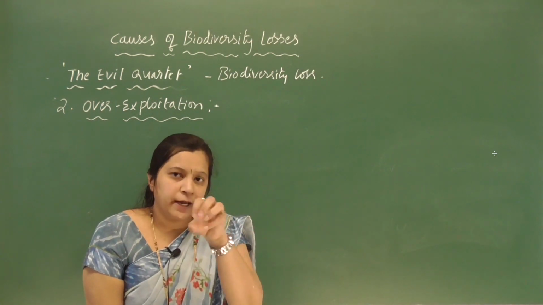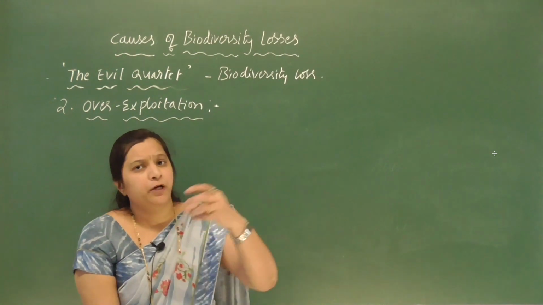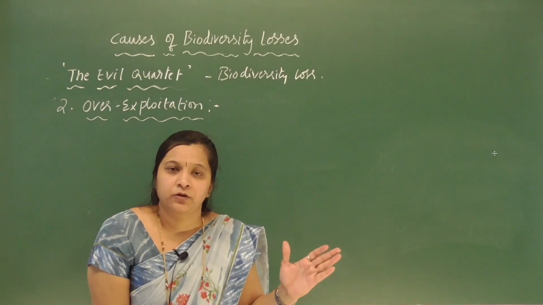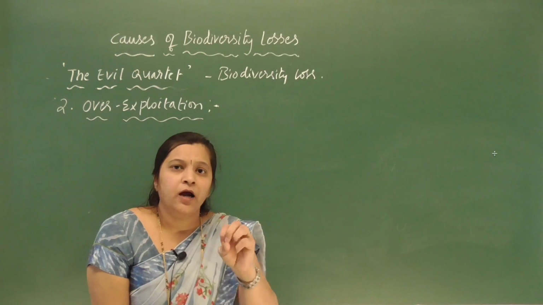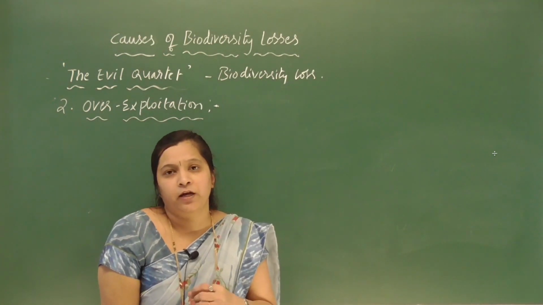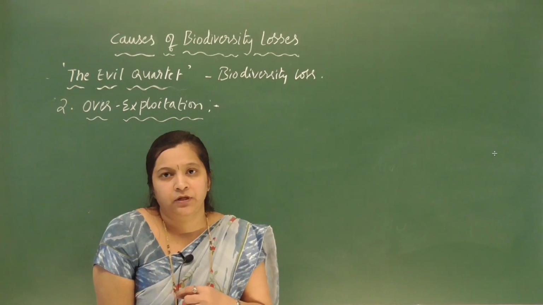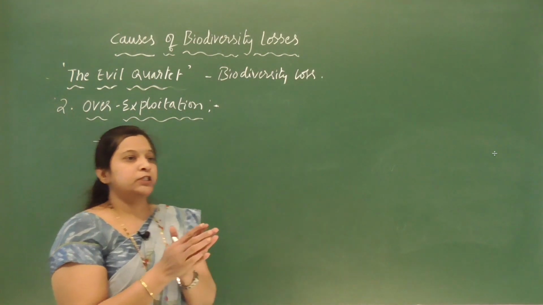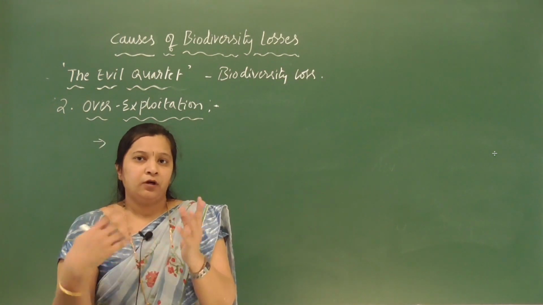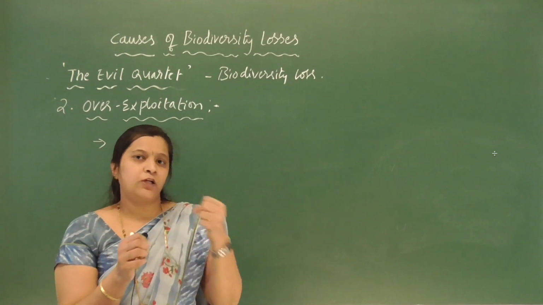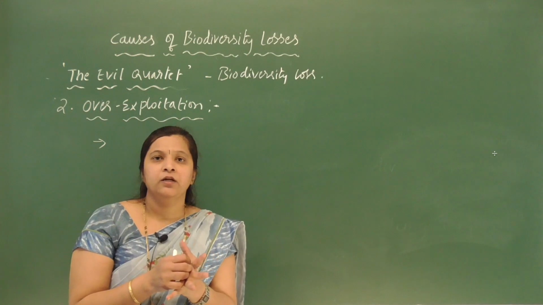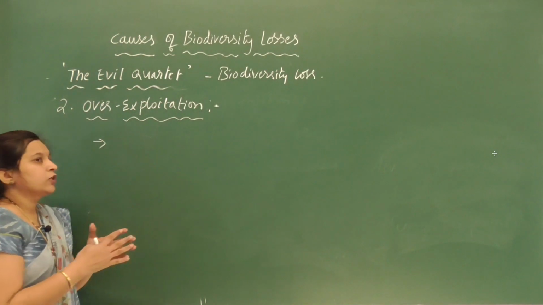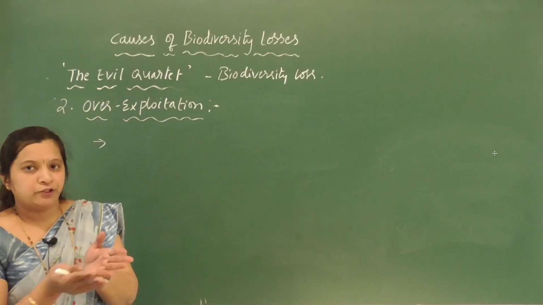The population size reduces, and it is likely to become vulnerable to extinction, right? So because of over exploitation and over harvesting, we are destroying species diversity. Only because of our need, we are over exploiting the natural resources.